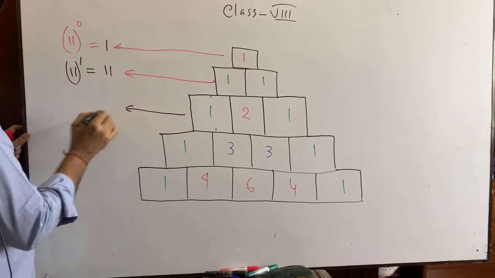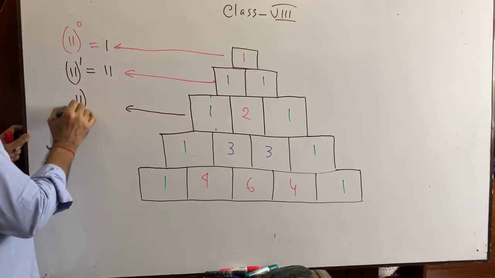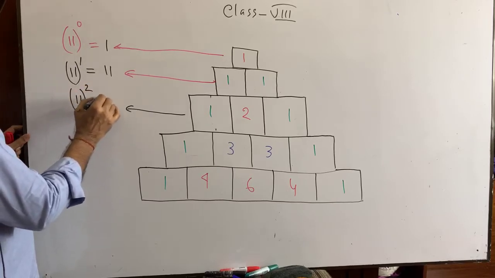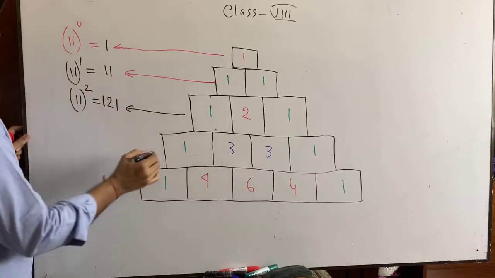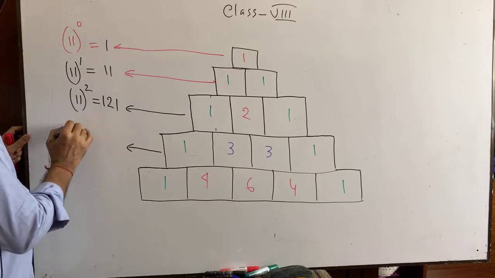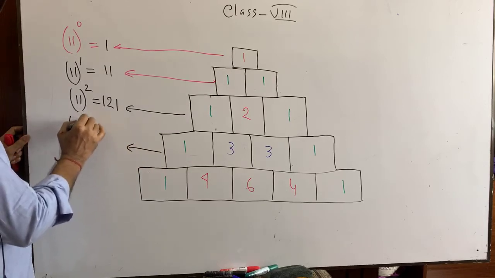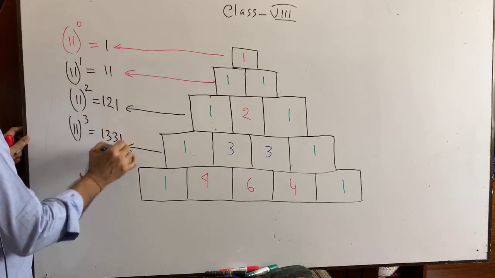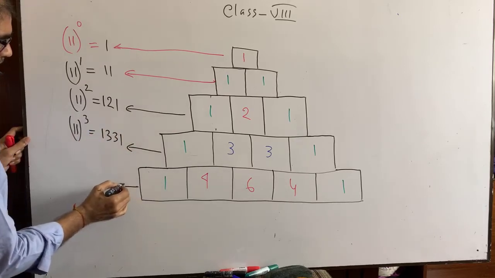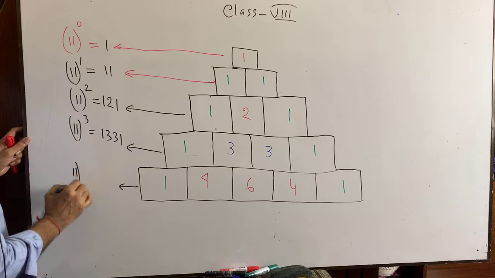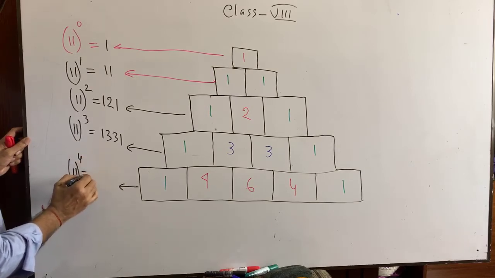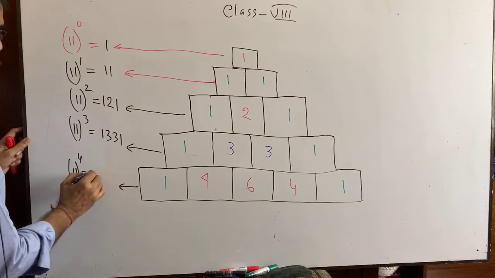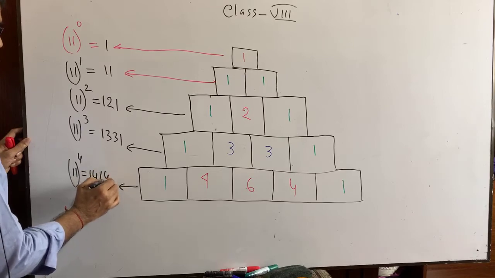For this part, 11 to the power 2 equals 1 2 1, and for this part 11 to the power 3 equals what? 1 3 3 1. For this part 11 to the power 4 is equal to 1 4 6 4 1.